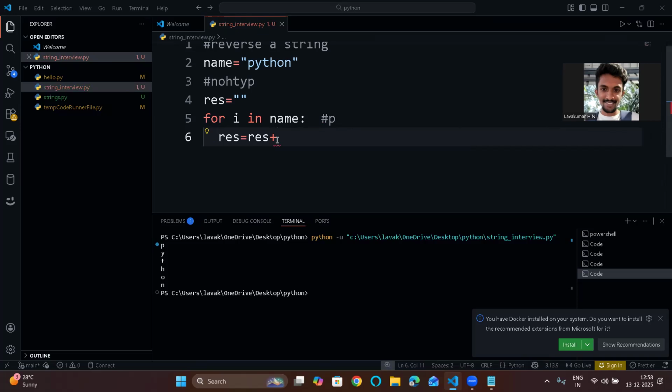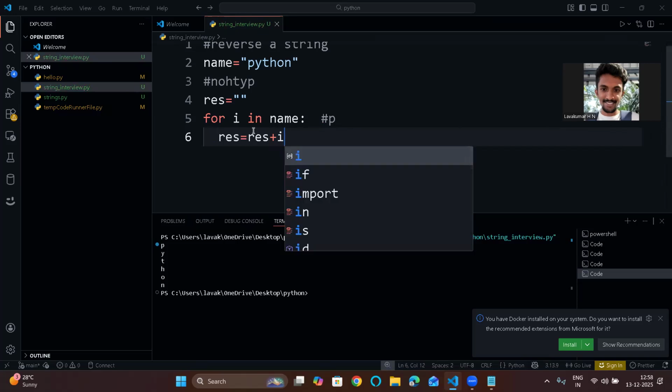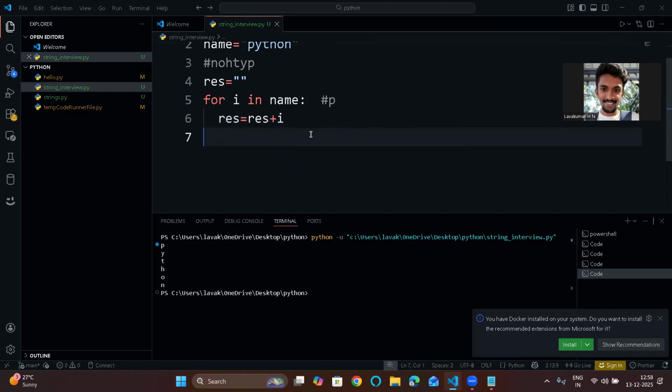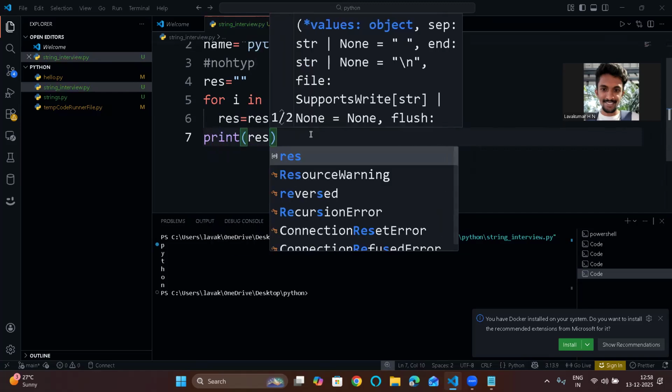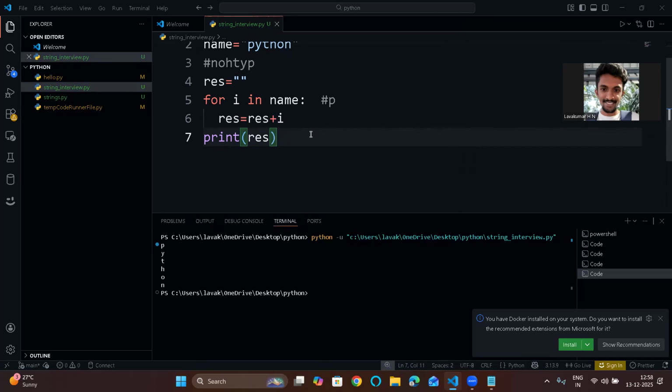I'm appending this empty string with P. Now if I print result at last, what will the output be? I will run it. See, Python. Now you may ask, you said reverse a string, but I am getting Python. Why? Because you are iterating from the start.